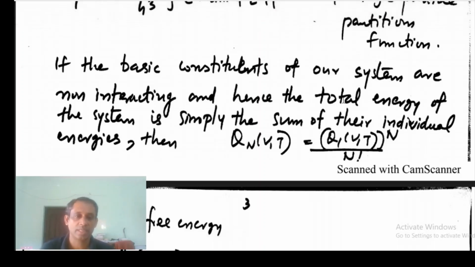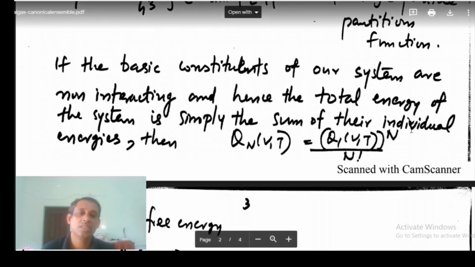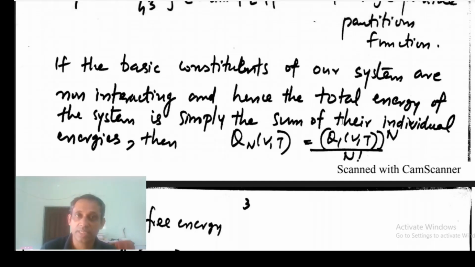They are not interacting. The total energy of the system is simply the sum of their individual energies. If they are not at all interacting, there is no potential energy. So the total energy of the system will be the sum of the individual energies.